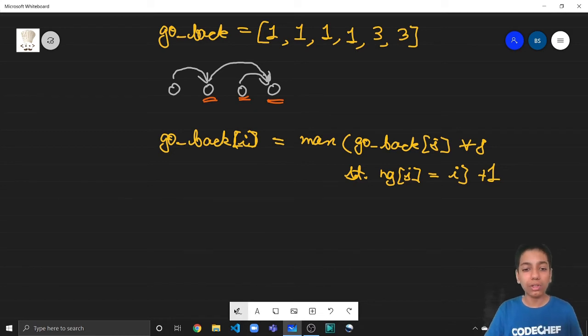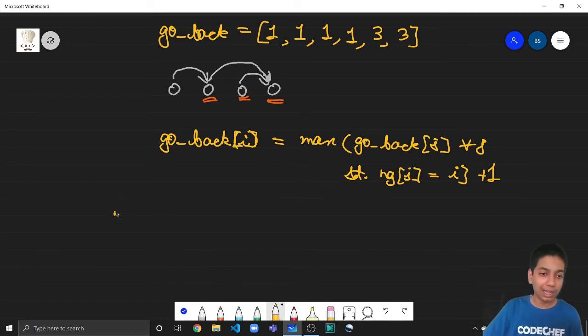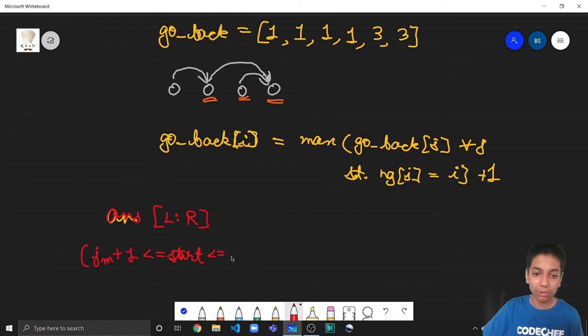And now how it is helping us is in the answer. So let me use a different pen. The answer again from L to R, but this time from JM plus 1, where start is greater than or equal to JM plus 1 and less than or equal to R. So this time we are not going from L to JM. We are going from JM plus 1 to R, right?